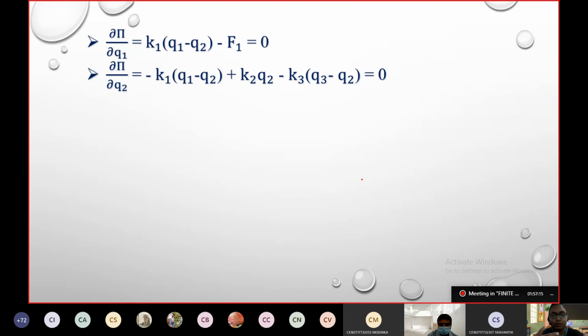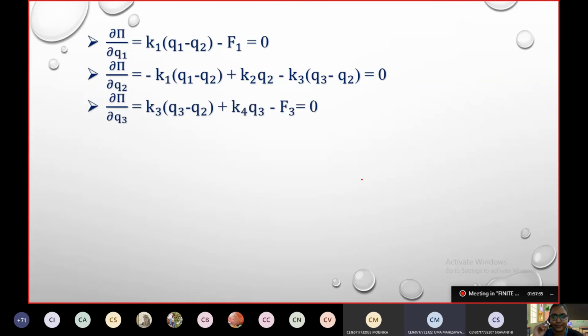Any one member about the third equation, other than Shravanti, because Shravanti already answered. Your name please. Uma Maheshwar, ma'am. Okay, Uma Maheshwar, please answer. K3 into Q3 minus Q2 plus K4 into Q3 minus F3. Exactly. Thank you very much. The others, it is given on the screen. You can cross check. Very good, Uma Maheshwar.